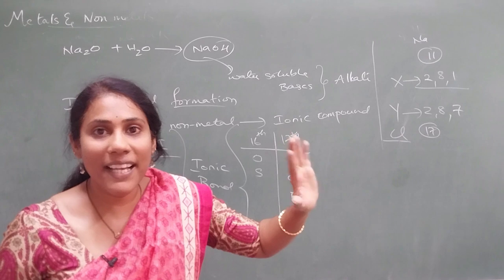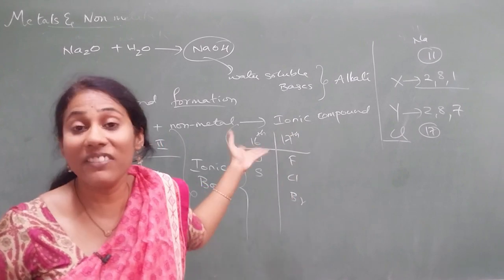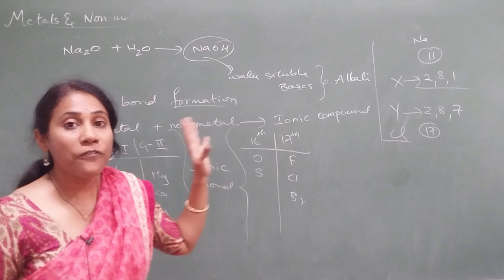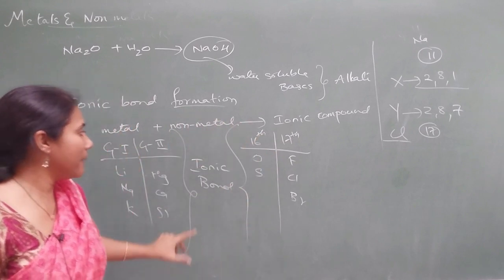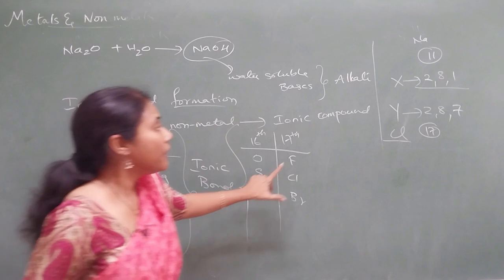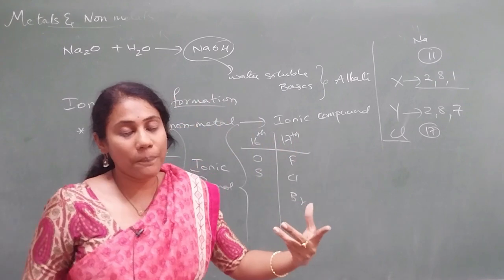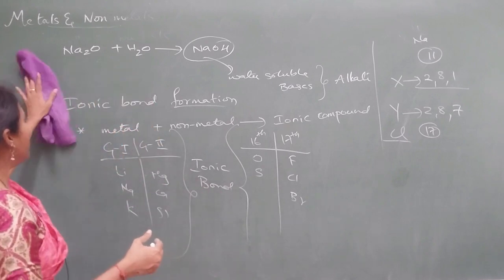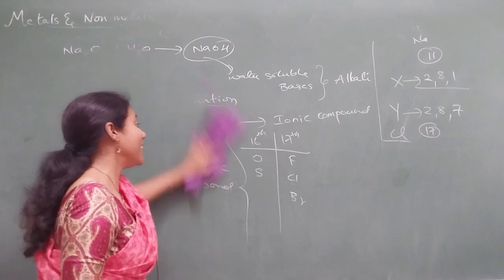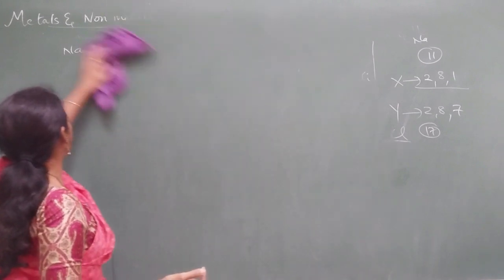That is actually called a metallic bond, which is not in your syllabus, so that will never be asked. If they ask the type of bond between a most metallic and a most non-metallic element, go for ionic bond. If they are asking the type of bond between two non-metals, then go for covalent bond. Many people get confused about when an ionic bond is formed and when a covalent bond is formed. That is why I told you this.